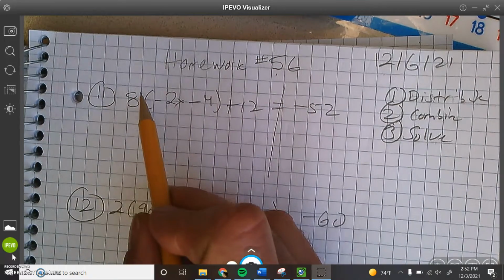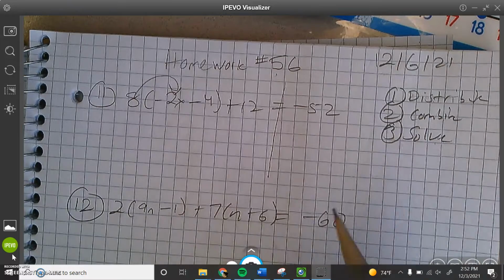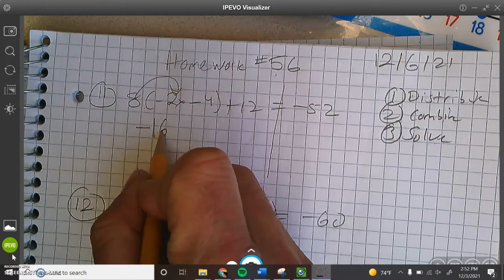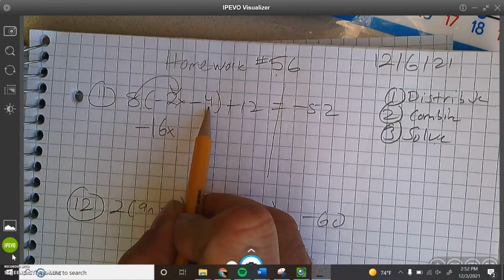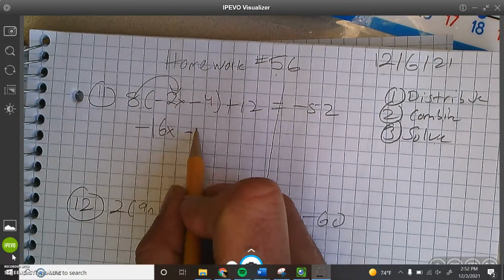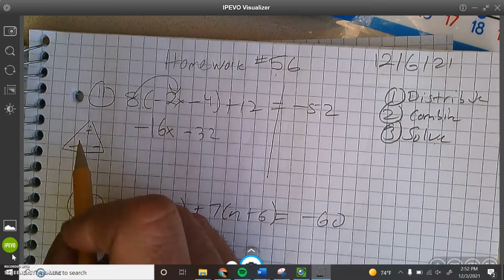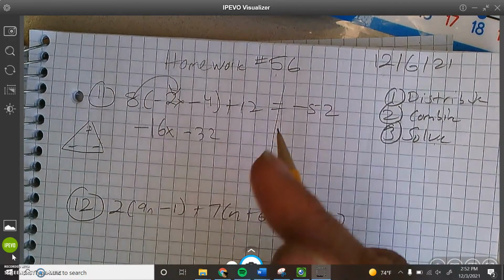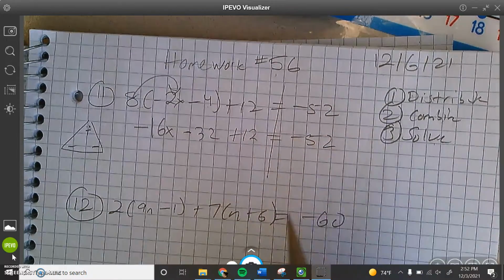Copy that down. 8 times negative 2x. Of course, if you did this already, you're doing it again to make sure you know it and to check your answer. So 8 times negative 2x is negative 16x. 8 times negative 4 is negative 32. Always add this. So we have the positive times the negative, which is a negative. Then I got the plus 12. Equals negative 52.